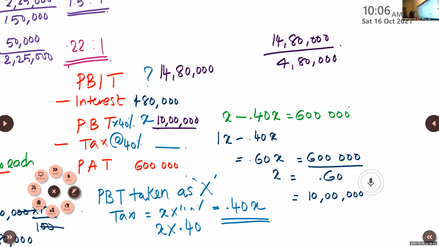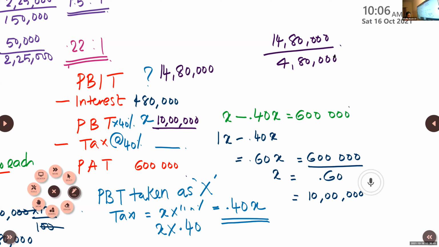So how much is the answer? Interest coverage ratio is a very important topic, and this we express in times.